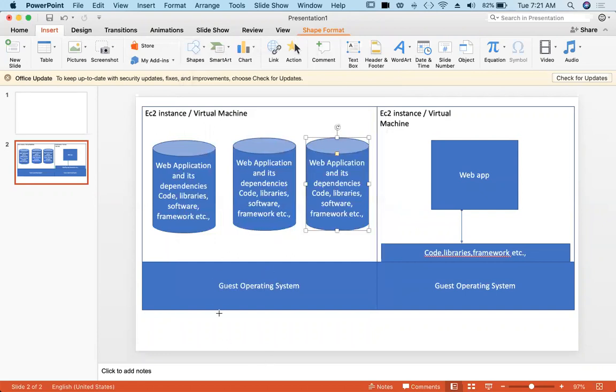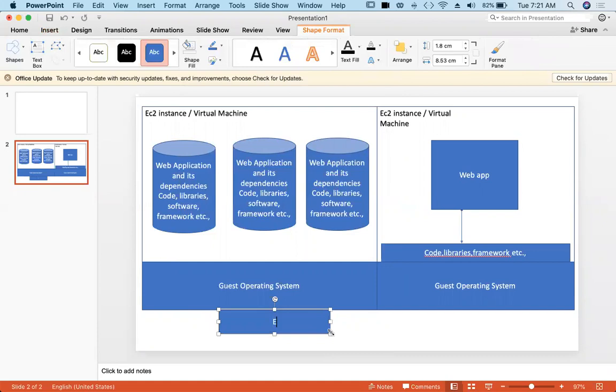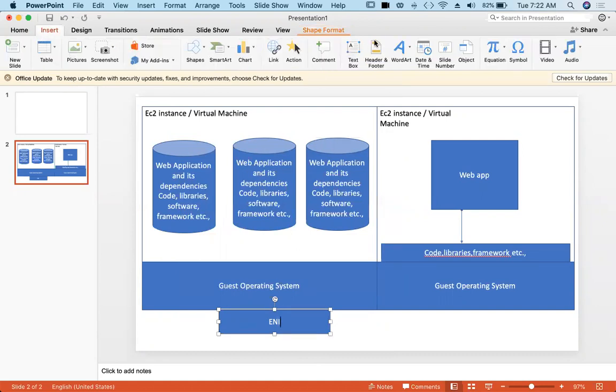Your EC2 instance has an ENI; when you create an EC2 instance, a network interface is automatically attached to it. So now with ECS deployment, what is happening? This is our ECS, web app, ECS deployment.